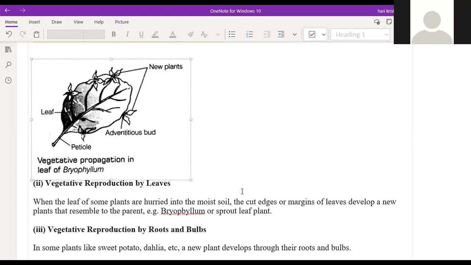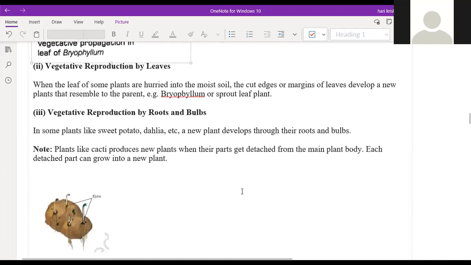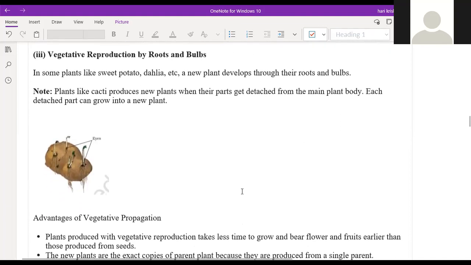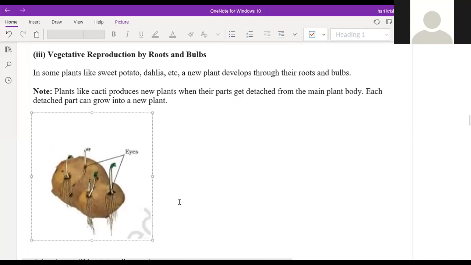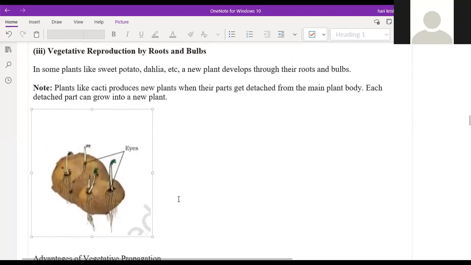But the third one is again the important one: vegetative reproduction by the roots and the bulbs. Yes, sir. If we take a potato, we can see some white colored things, and some people call them eyes, but they are nothing but buds. If we keep it on a table or something, a new plant will start growing from it. Yes, sir, it happens. My mom keeps it in the soil and it grows.